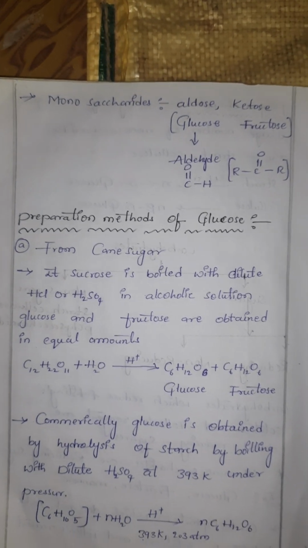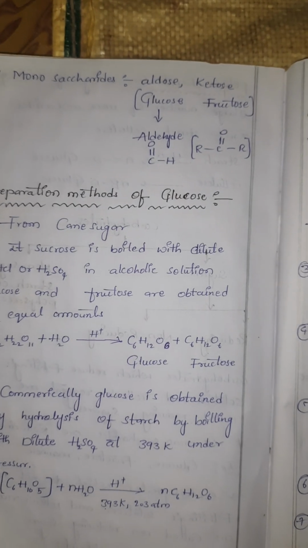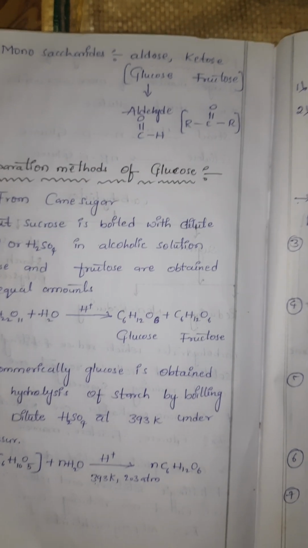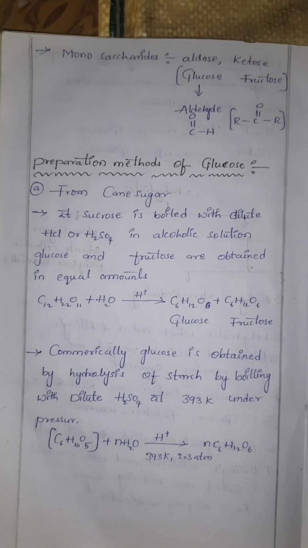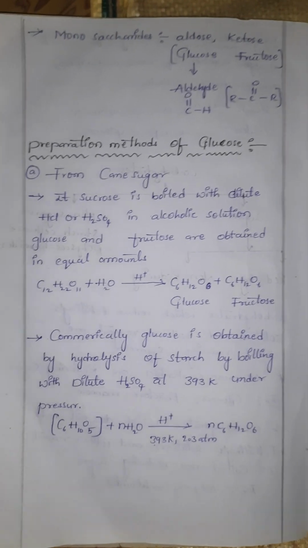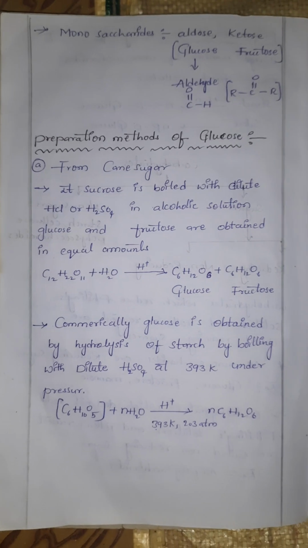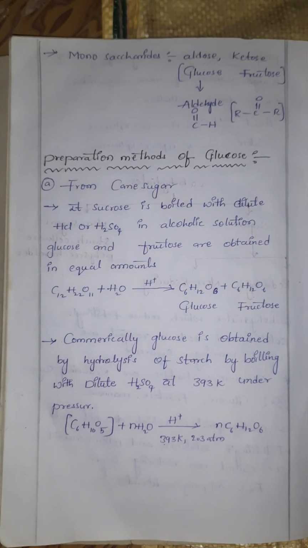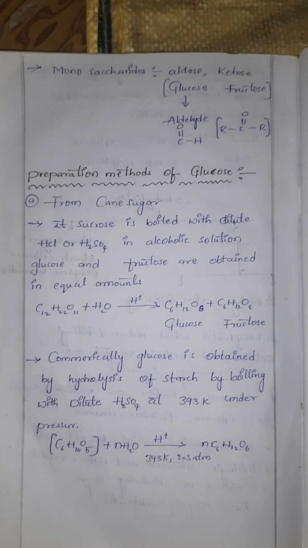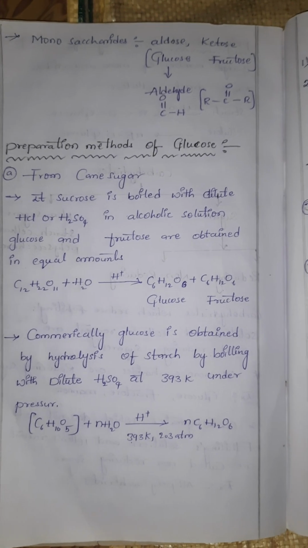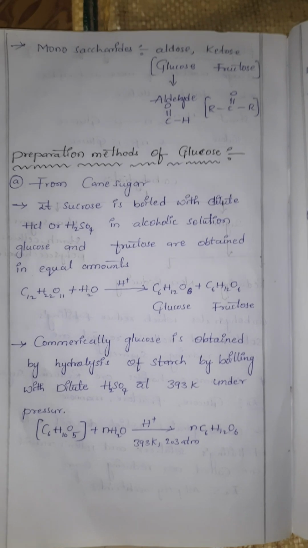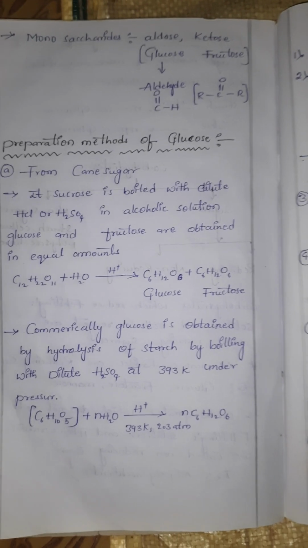Monosaccharides are aldoses and ketoses. Glucose is an aldose, fructose is a ketose. Functional grouping. Preparation methods of glucose. From cane sugar: sucrose is boiled with dilute HCl or H2SO4 in alcoholic solution. Glucose and fructose are obtained in equal amounts.